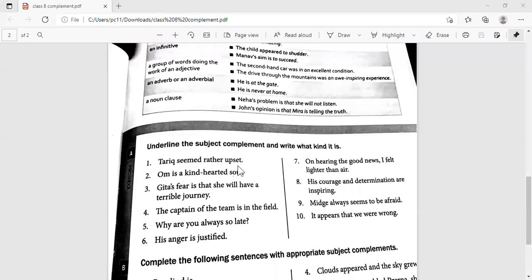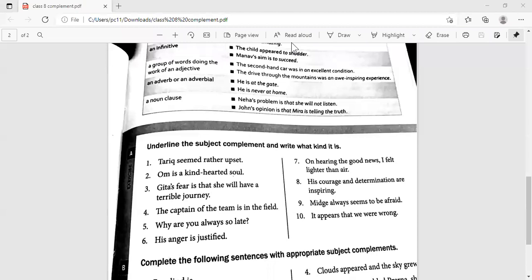So it can be one word, it can be a group of words. Rather is there, defining upset also. So it is rather upset. Both the words would be there. Okay, fine. Underline them first. I will not be asking you what kind it is. I will ask you later. Let us just learn to identify. As I told you, we're not in a hurry right now.